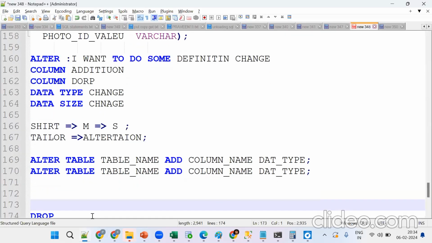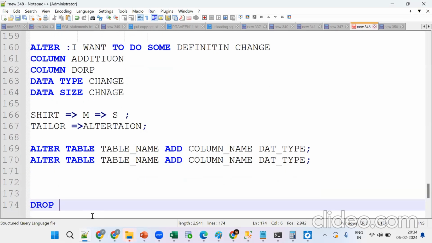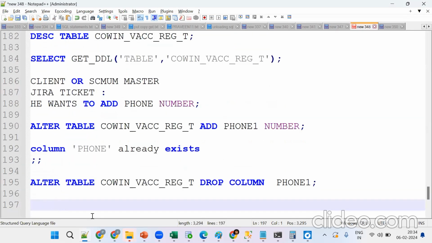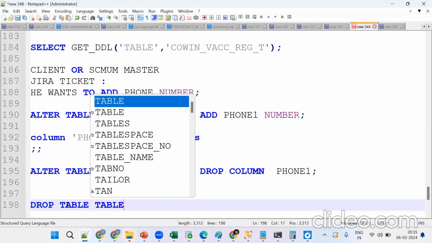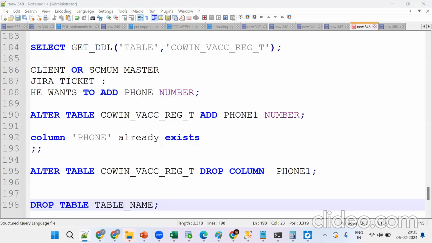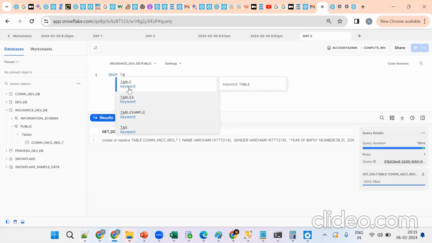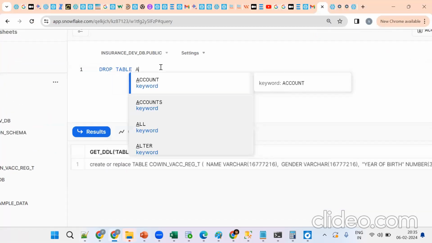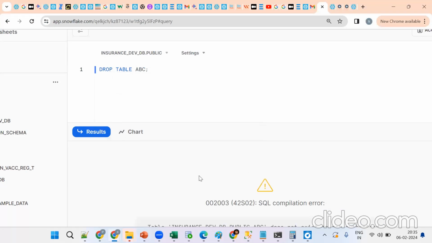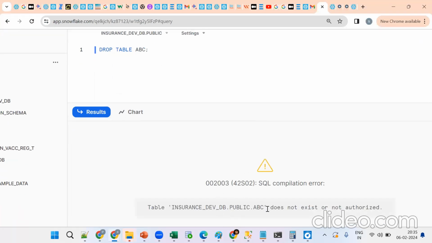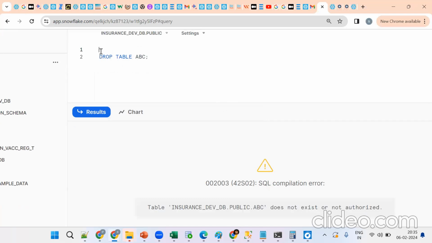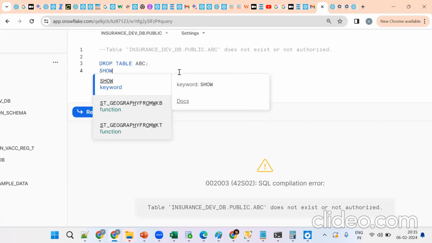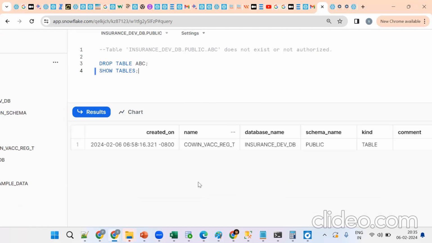Suppose the client says, I don't want the table anymore. Then what should you use? Drop table. Sometimes you create dummy tables that we don't want. Then drop table name. Tell me, should the table be there or not? Suppose I put ABC, what will happen? Compilation error, does not exist. So first the table should be there, then only can you perform alter or drop of any table. Show tables to get the table name.